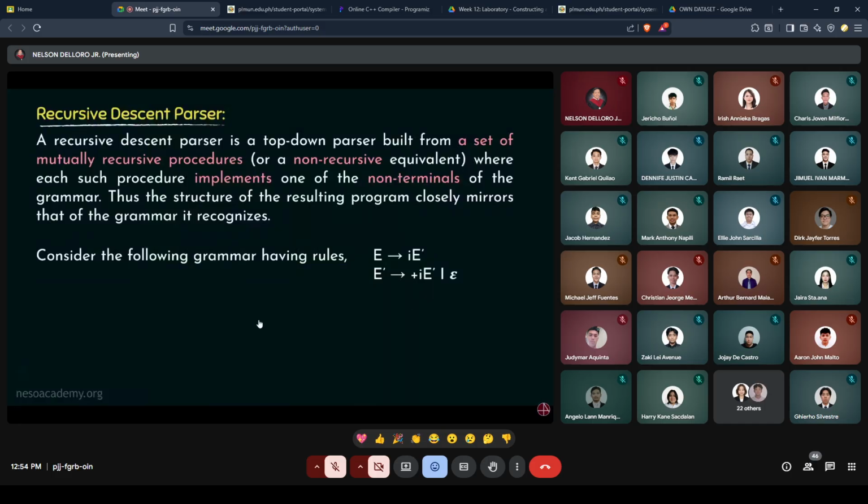So we are going to take this grammar and try to build the recursive descent parser for it, and we will also observe how that works. Basically, we will observe how, if this grammar is implemented using procedures, the recursive descent parser can recognize an input string with the help of the procedures which mirror this particular grammar.